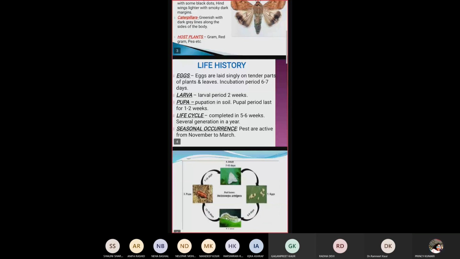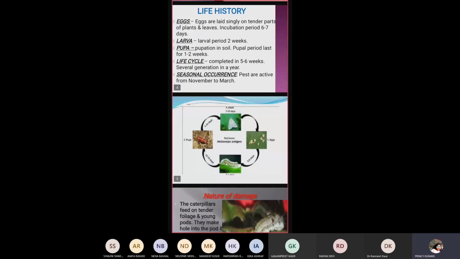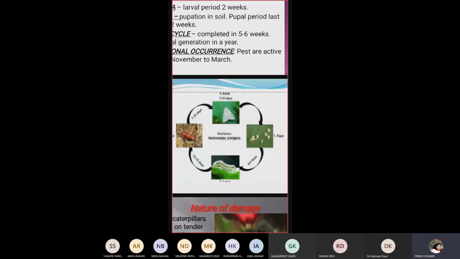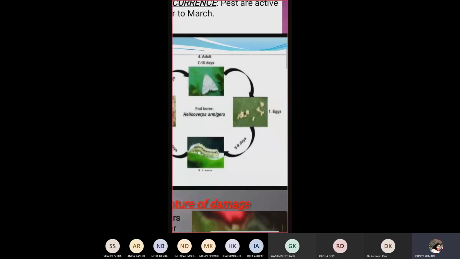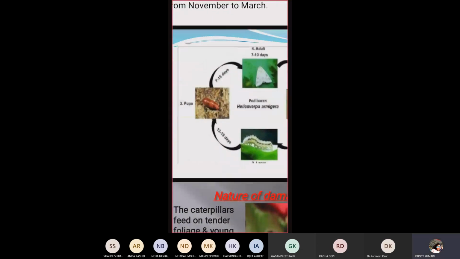This is the life cycle of Helicoverpa armigera. First of all, egg is converted into larva in 3 to 9 days, then larva to pupa in 13 to 19 days, and then pupa to adult in 7 to 15 days. So its life cycle is completed within 5 to 6 weeks.